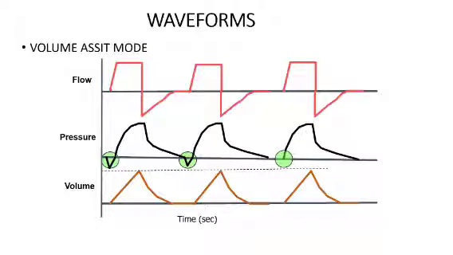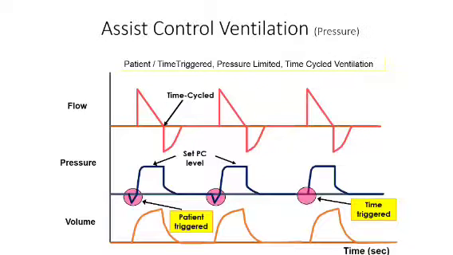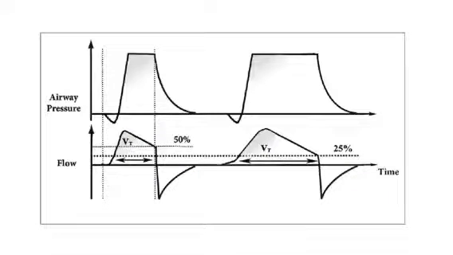These are the same images which I showed earlier. This is volume assist, this is pressure assist, and now this is pressure support. The criteria for pressure support cycling is a percentage. Supposedly my patient has taken 50% of his breath and I have set my ventilator at 50%.